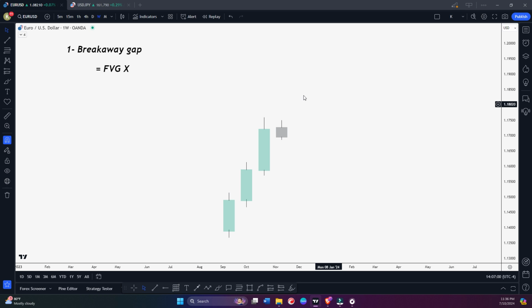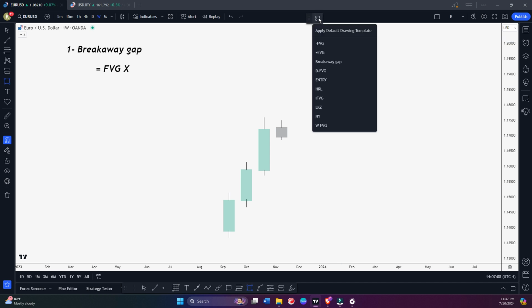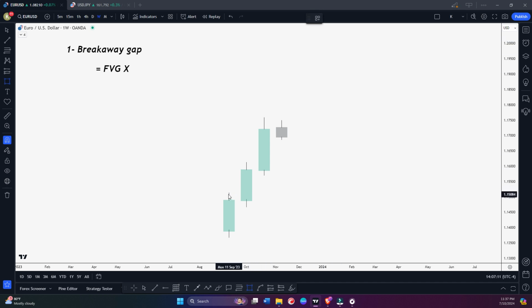Now, for example, here you first mark the fair value gap. What fair value gap can you see in this example? We have created this bullish fair value gap here, and also this bullish fair value gap here as well. Don't only look at the color. Color can be different. This one can be a bearish candle.